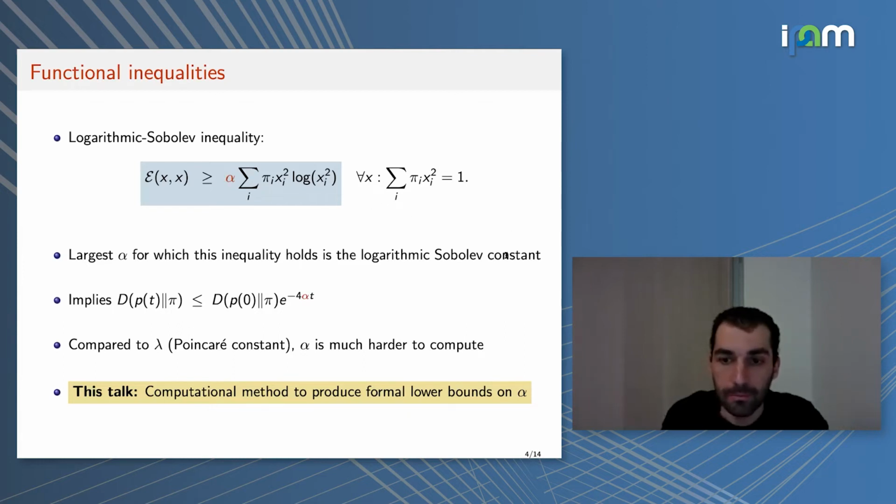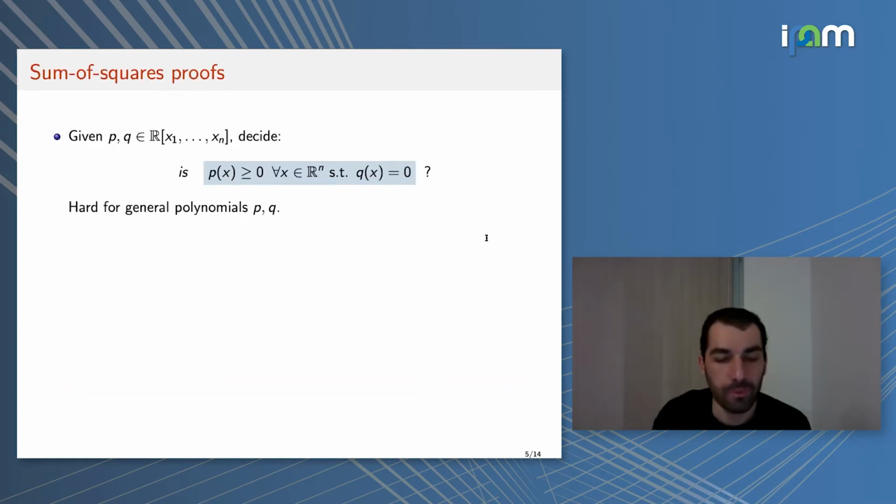Okay, so to start, before talking about the log-Sobolev inequality, I would like to talk in general about the problem of proving inequalities. How do we prove inequalities from a computational point of view? I will start with the case of polynomials, because this is the easiest case, and then I will go back and see how it applies to the log-Sobolev inequality.